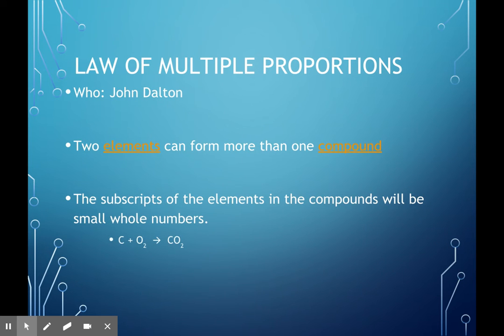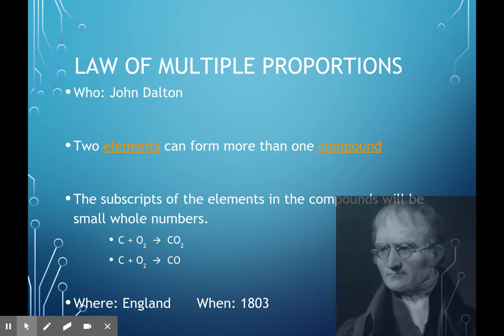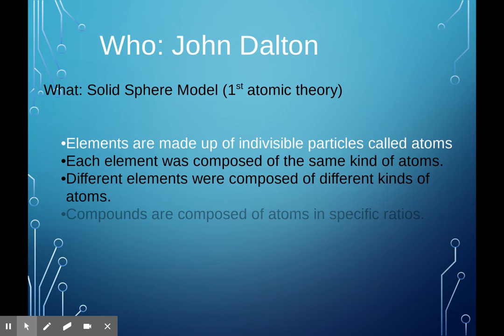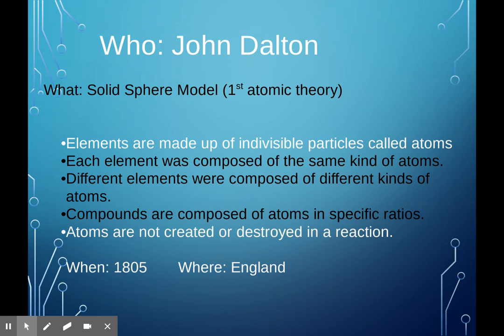We now come to John Dalton. Okay, John Dalton is the one that said 2 elements can come together and form 1 compound. So that is how we come up with CO2. Carbon and oxygen come together and they form that CO2. And the way that they do form is those small whole numbers. Some of these guys you may be familiar with in other classes that you may have talked about.